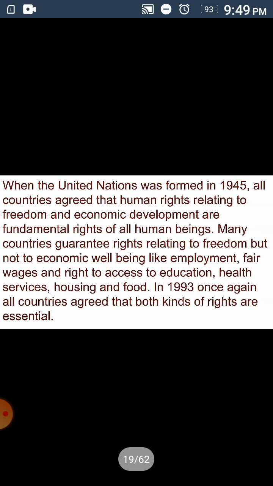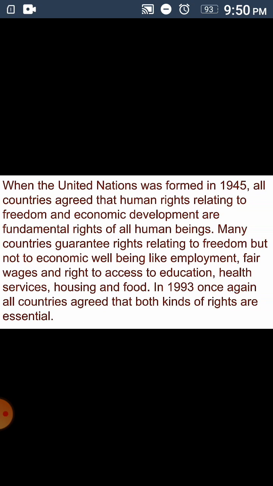When the United Nations was formed in 1945, please do remember that the United Nations was formed in the year 1945, all the countries agreed that human rights relating to freedom and economic development are fundamental rights of all human beings.